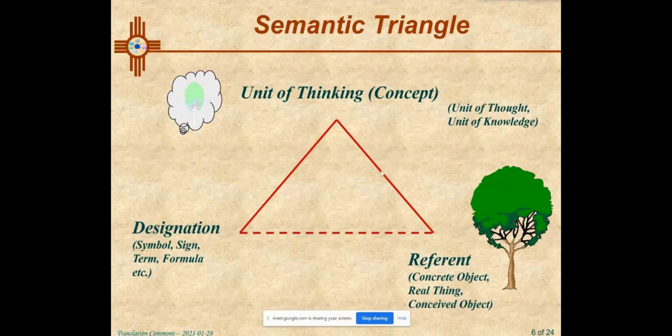The relationship between the thought that we have of this tree, which I've imaged as a bit of transparency, and the real object is represented then in language by some sort of designation. In sign theory, it's a sign. In most cases, it's a term, but it may not be one word. It may be a string of words, or maybe it's a formula or some other symbol.